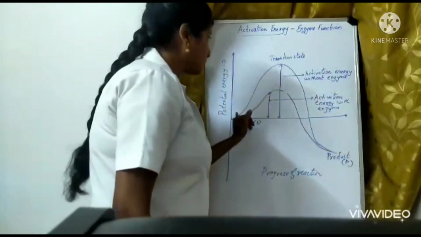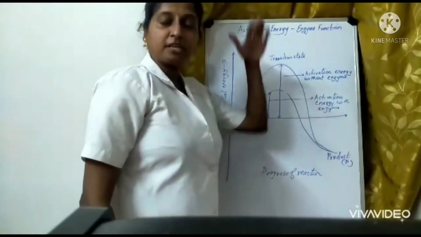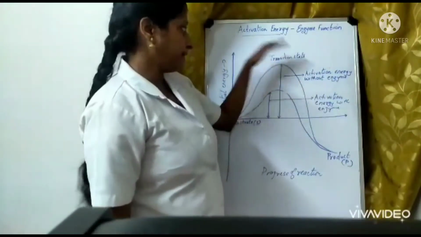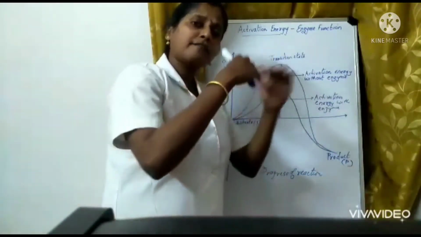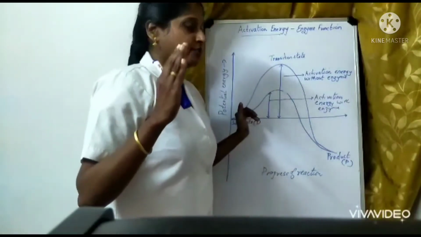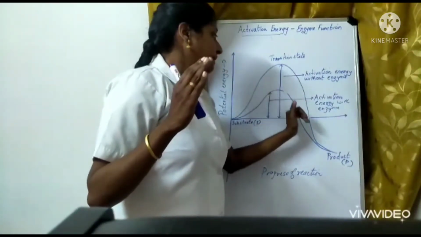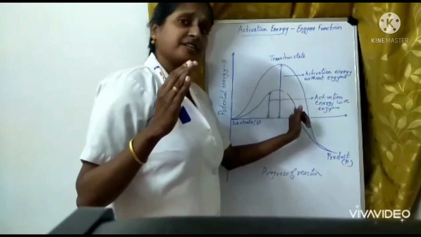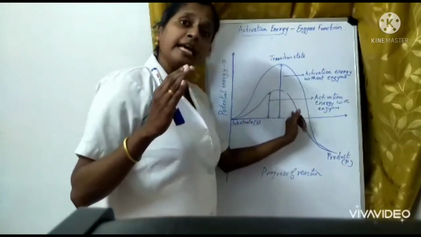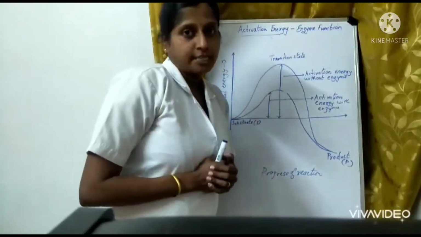That transition stage is a bit bigger, isn't it? The height is very large. But if an enzyme is present, then you can find the activation energy is very less for this transition state.